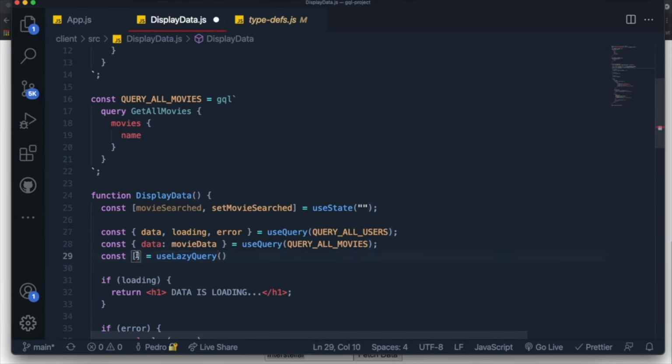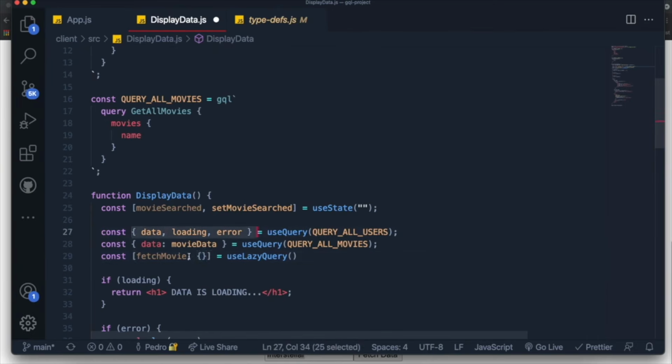But what happens here is you can grab information from the query like this over here. But first you need to define the name of a function which we're going to use to call to fetch the data. So for example, if I want to fetch this data, let's give a name for a function that would do that. Let's call it fetchMovie. And then over here we can do the same thing we did over here.